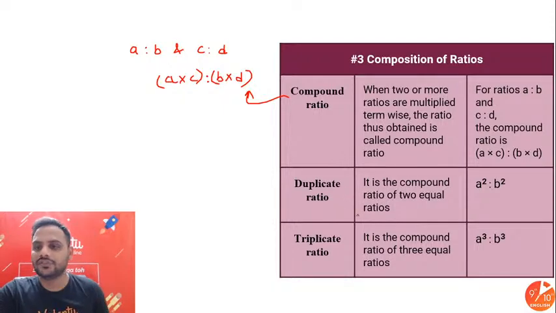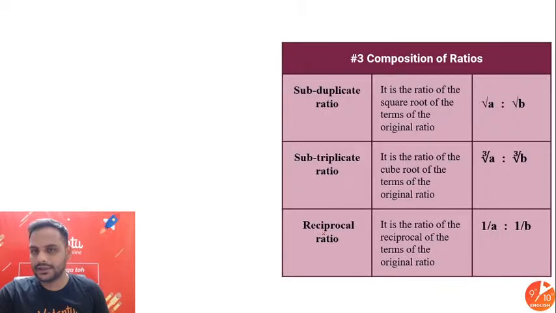Duplicate ratio, square both the terms. Triplicate ratio, cube them. Okay? Subduplicate, square root. Subtriplicate, cube root. Reciprocal, reverse the ratio. Okay?